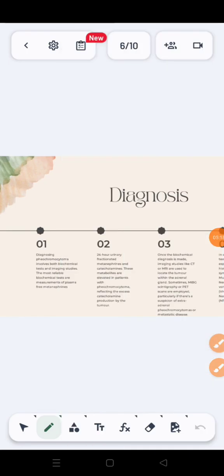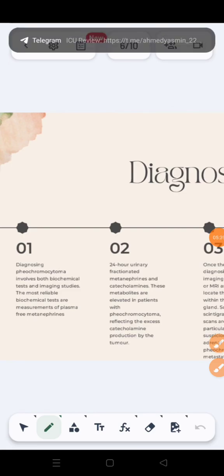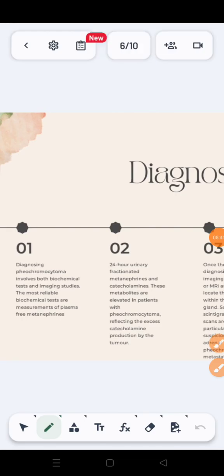So now we will discuss the diagnosis. Diagnosing pheochromocytoma involves both biochemical tests and imaging studies. So two things: biochemical tests and imaging studies. The most reliable biochemical test is measurement of plasma-free metanephrines. So we'll see the level of metanephrines, and we say that this person is having pheochromocytoma. 24-hour urinary fractionated metanephrines and catecholamines are also elevated in patients with pheochromocytoma, reflecting the excess catecholamine production by the tumor.